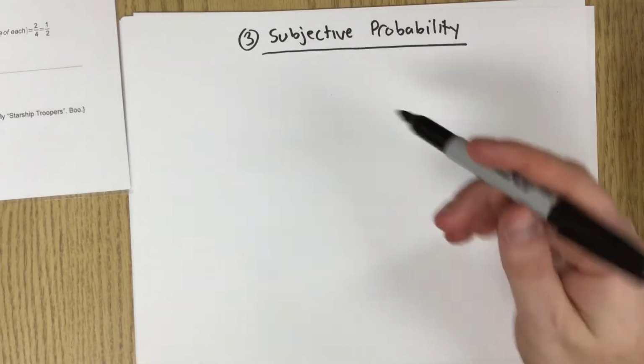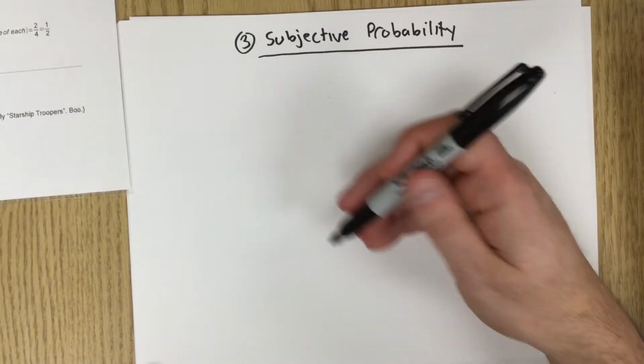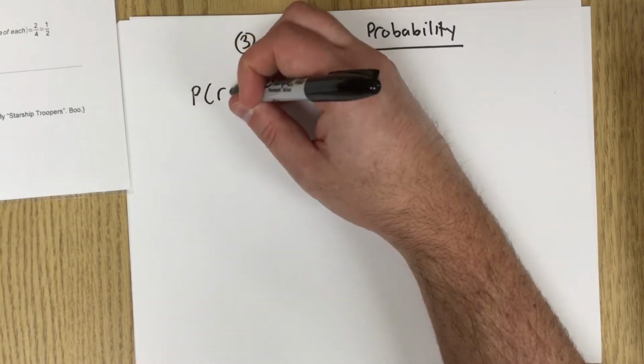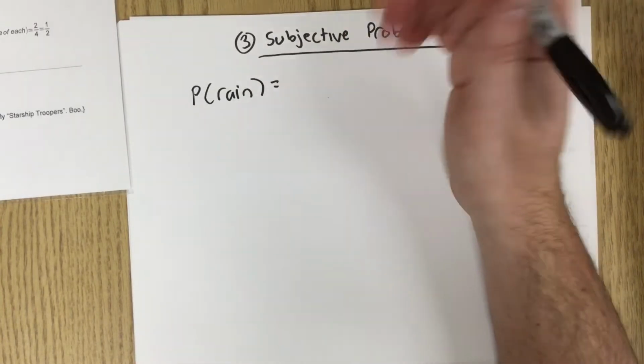So subjective probability. Subjective probability is pretty much made up. For example, that thing I had before when I said, what is the probability of rain? That's not a good idea. There's actually some science behind that, right?